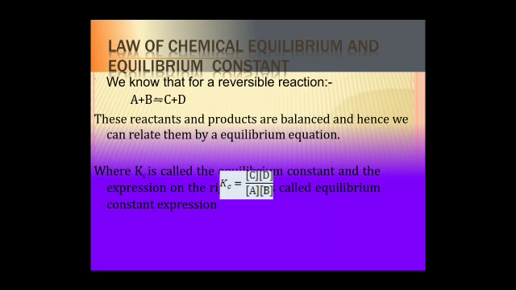Active mass of a substance is defined as the fraction of the total mass which actually participates in the reaction. Under ordinary conditions, the active mass is substituted by molar concentration or partial pressure. Active mass of A is the number of moles of A divided by the volume of the containing vessel.